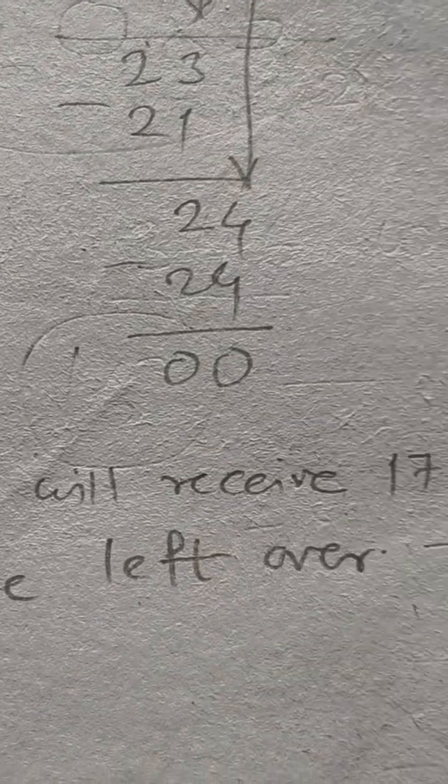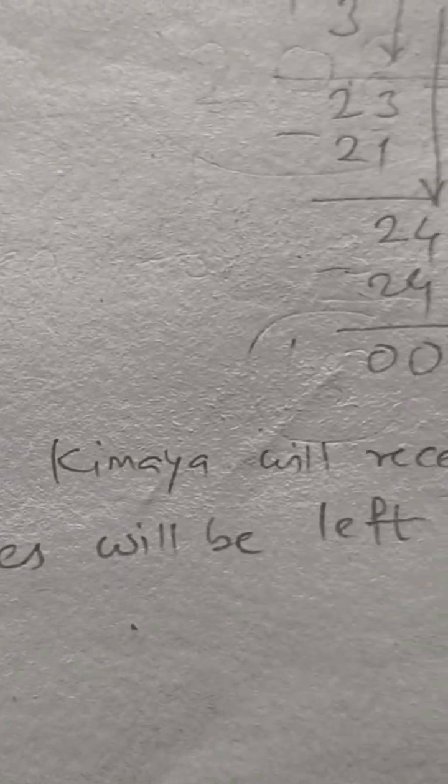Remainder is 0. So the answer is each cousin of Kimaya will receive 178 apples and 0 apples will be left over.